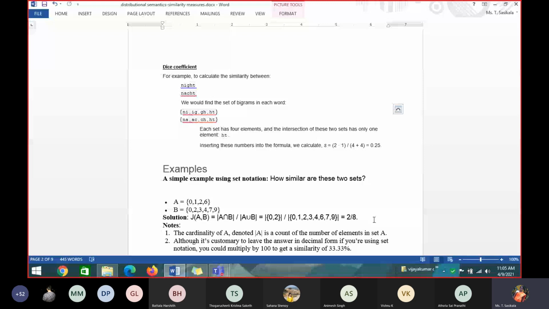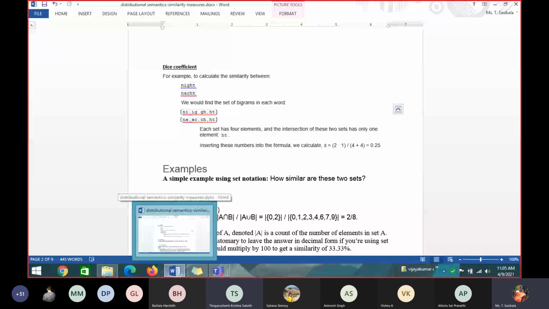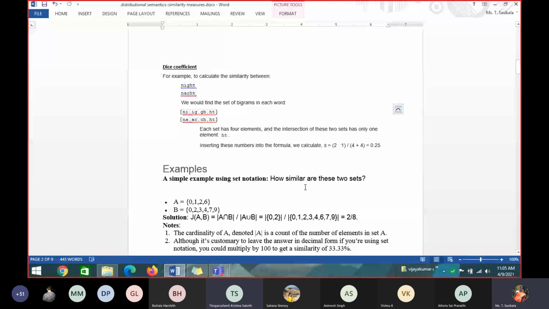Krishna Saket, now can you find out where you made a mistake? Ma'am, I'm not sure how A intersection B had 2. See, common between two terms. Only HT is common, no, ma'am? So are we supposed to count HT once or twice? Oh, sorry, ma'am. I was calculating for the other set. I thought that was the question. That's why I gave a set. I am giving different combinations. Input can be a word, it can be a number, so that I am giving different combinations. Okay, got it, ma'am.